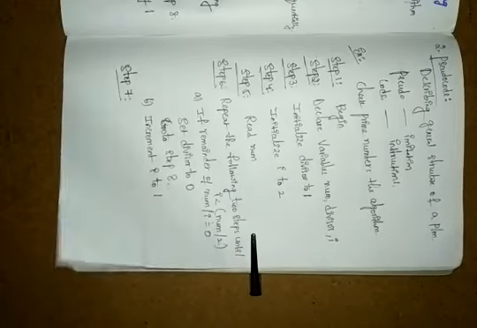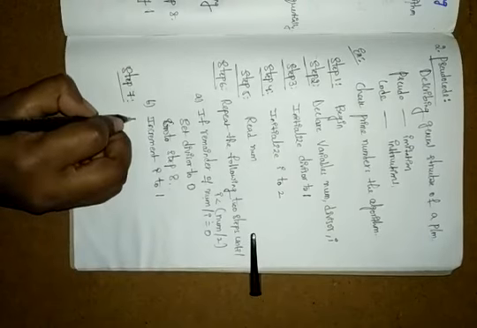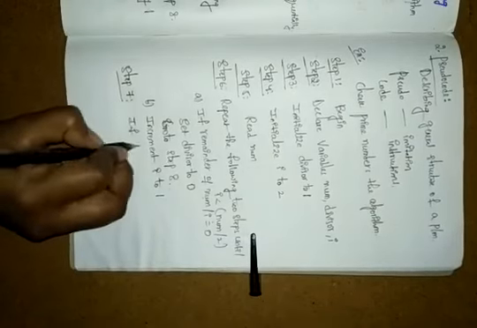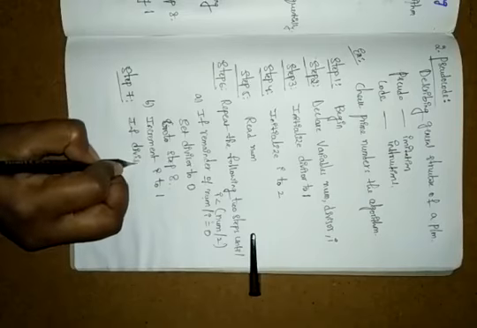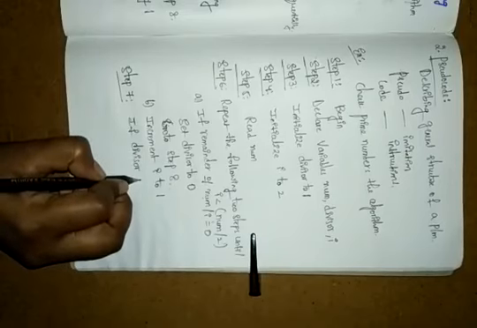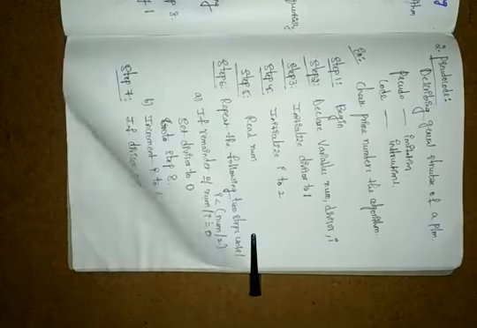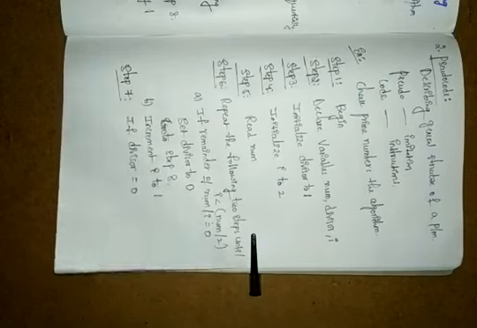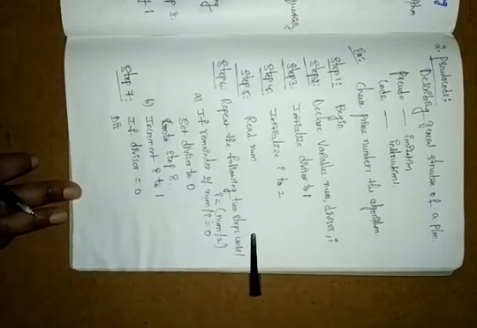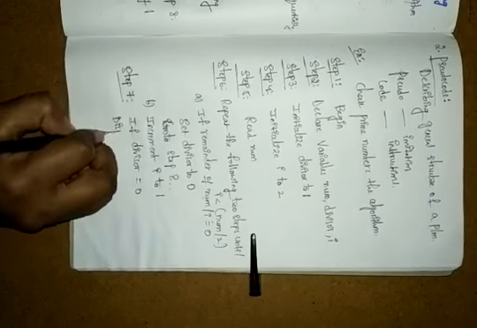Next we have step 7. If divisor equals 0, whatever divisor you got, if that is 0, then display num is not prime. If you got 0, display that it is not prime.